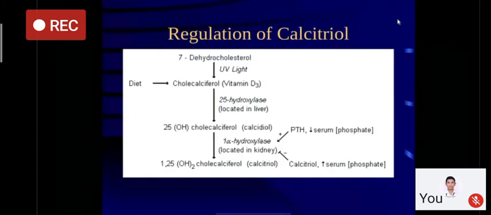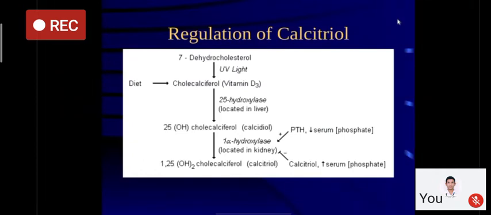Now, how is vitamin D formed? Normally, in all of us, there is 7-dehydrocholesterol in the skin. Upon exposure to ultraviolet light, and that too a critical wavelength, this 7-dehydrocholesterol is converted into cholecalciferol, which is vitamin D3. Cholecalciferol is also present in the diet. The majority of it is available only from animal diets. In plant diets, it is yeast which is the source of vitamin D.